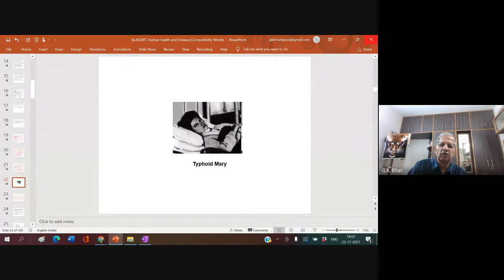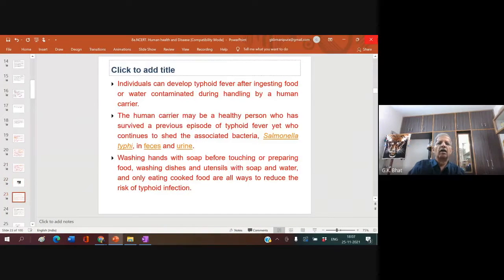Typhoid Mary. Individuals can develop typhoid fever after ingesting food or water contaminated during handling by a human carrier. So therefore, you must always wash your hands very carefully after going to the toilet. A human carrier may be a healthy person who has survived a previous episode of typhoid fever yet continues to shed the associated bacteria Salmonella typhi in feces and urine.